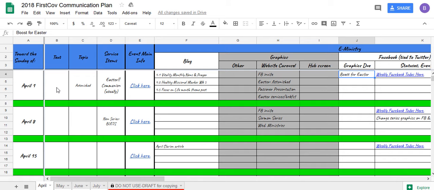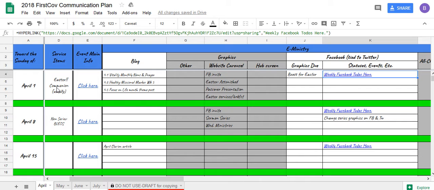Another thing with this: don't look ahead on weeks and plan, because the final version will come out that week. So it might not be updated for the next weeks, or things might change, just so that you're aware. Back to the Facebook here, though. The weekly Facebook to-dos are here. You click on that link like you did on the other side, and it'll take you to a list of to-dos for the person who's doing Facebook.